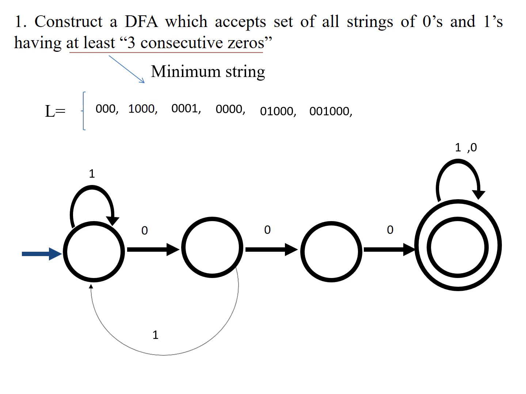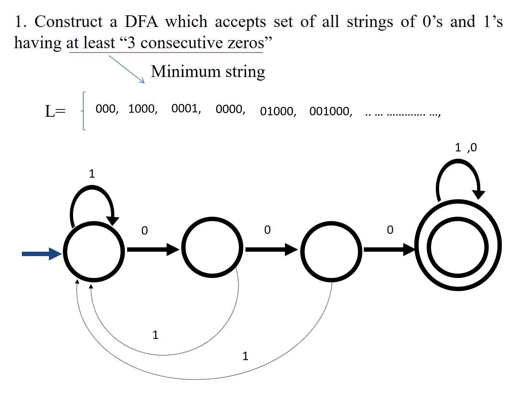Let us see another possible string. This is also a valid string, right? 0 0, but once you reach the third state after 2 zeros, we have one more transition on 1. Here a 0 transition is there, but 1 is missing. Again you have to come back on 1 to the starting state. Okay, let us move to the next transition.